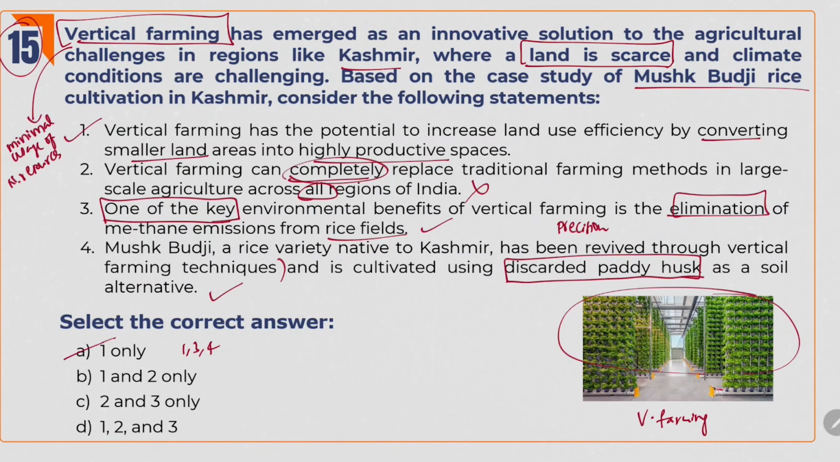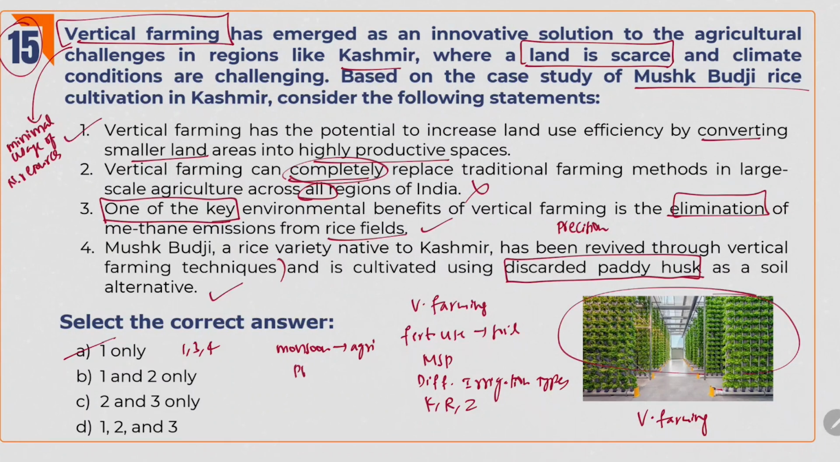Option A. So in this discussion, we have discussed vertical farming, its benefits, and how excessive fertilizer use impacts soil fertility, MSP, different types of irrigation, Kharif crops, Rabi crops, Zaid crops, monsoon effect on Indian agriculture, PM Pranam scheme, Pradhan Mantri Fasal Bima Yojana, climate smart agriculture and biochar. And we have also discussed other topics surrounding these themes.